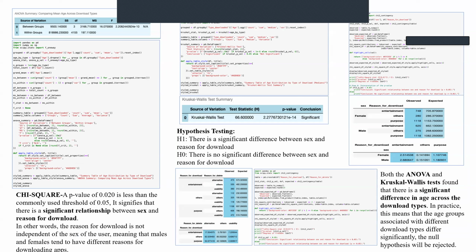So here we entered into hypothesis testing, where we are able to check the significance between the sex and reason for download. First, we used chi-square, where we were able to detect that the p-value is low, but chi-square wasn't enough to convince us to take the results of the hypothesis testing. We then concluded with the Kruskal-Wallis test, which also gave us the same feedback. So at the end of these two tests, we're able to conclude that there's a significant difference between sex and reason for download.